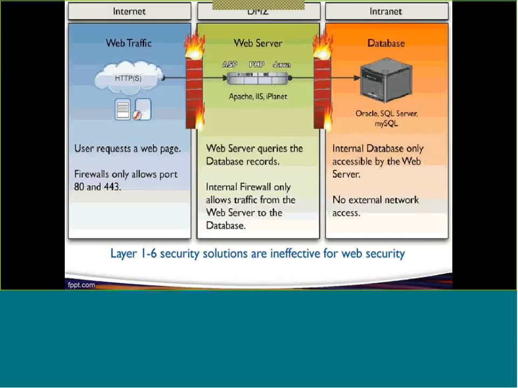Because you know very well that a firewall is meant only for restricting network access, right? And if you block ports 80 or 443 in your firewall, then no one will be able to access your website. Ports 80 and 443 are meant for HTTP and HTTPS, so if you restrict them, no prospective user will access your website, right?